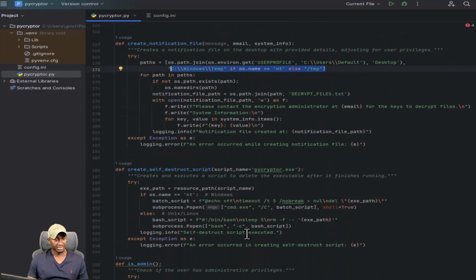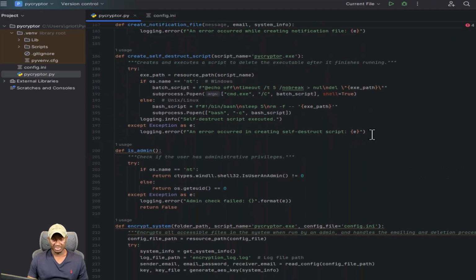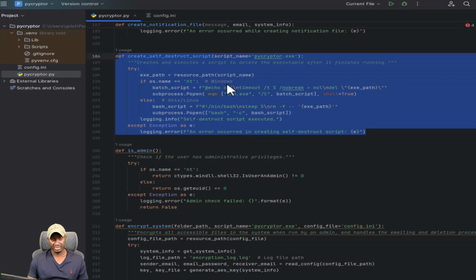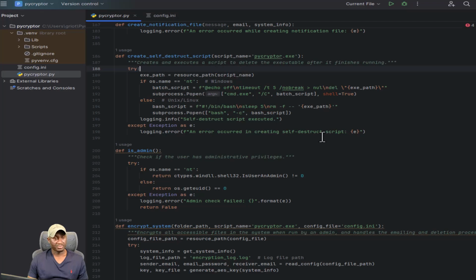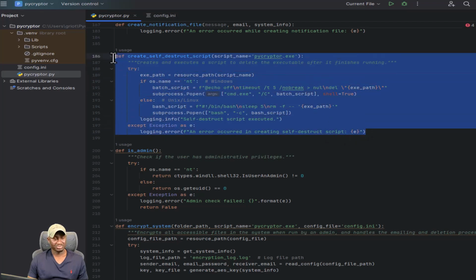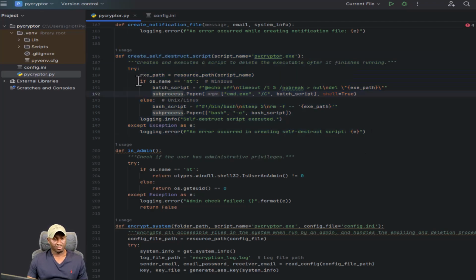And then down here we're doing create self-destruct script. This is where we're creating the scripts that will run after our exe has run. So when we test this out as the script, this will pretty much not be as useful until we've converted our script into an executable. What we're doing here is pretty much we're creating a script on, if it's Windows, and we're checking every 5 seconds to make sure that our current script is not running, which is going to be this file name. That's what we're going to name it as.